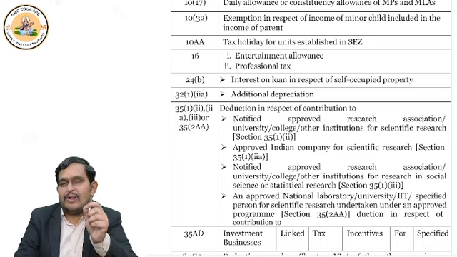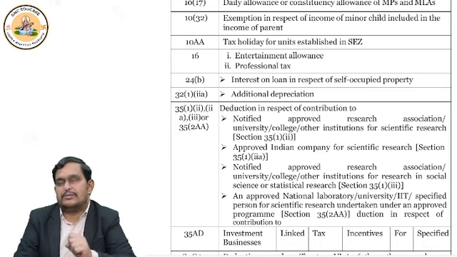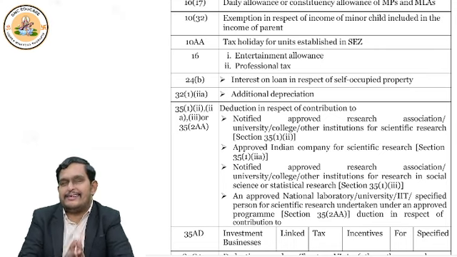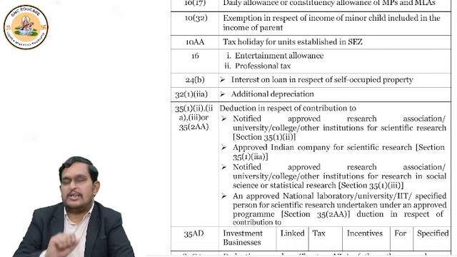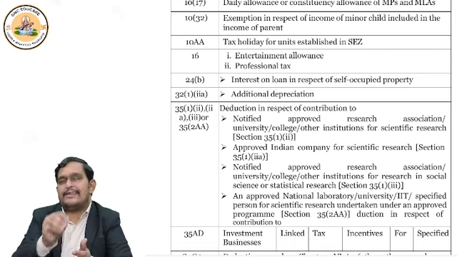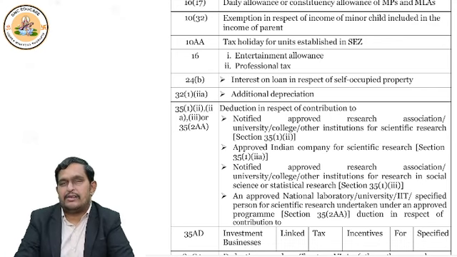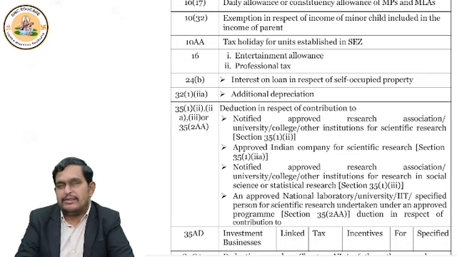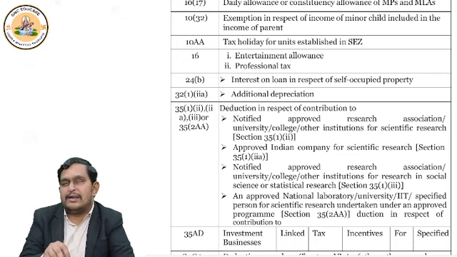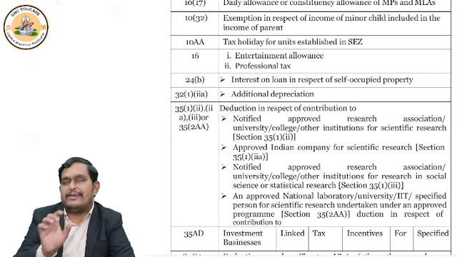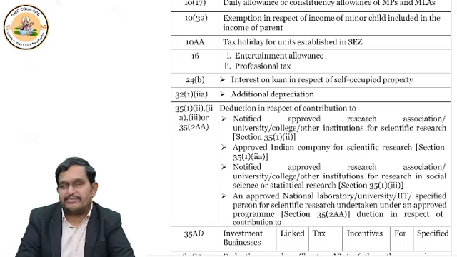Similarly, there is a section called 10 subsection 32. This doesn't talk about the assessee's income. It actually talks about the income of other persons included in the assessee's income. For example, my wife's income is included in my income, or a minor child's income is included in the parent's income. Like that, it can happen, and there is a separate chapter which we'll discuss on it.